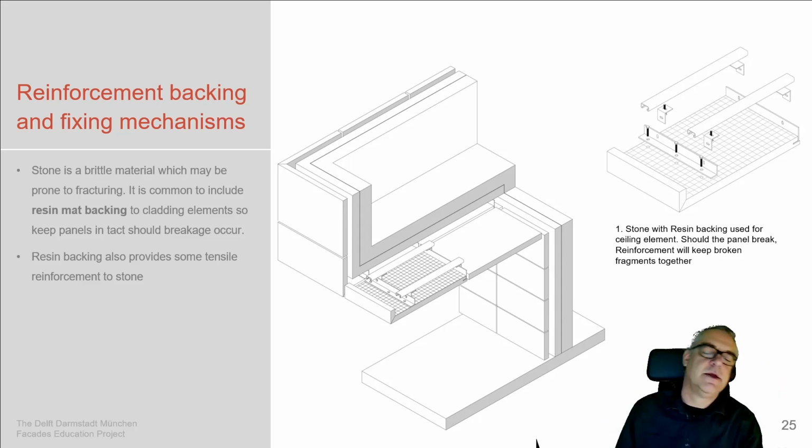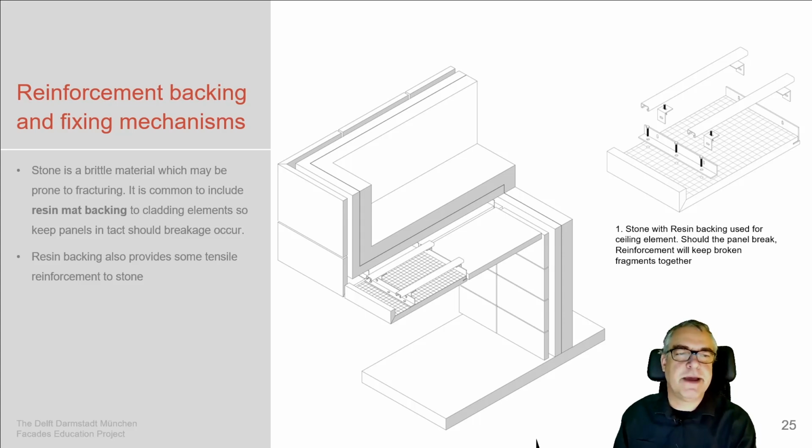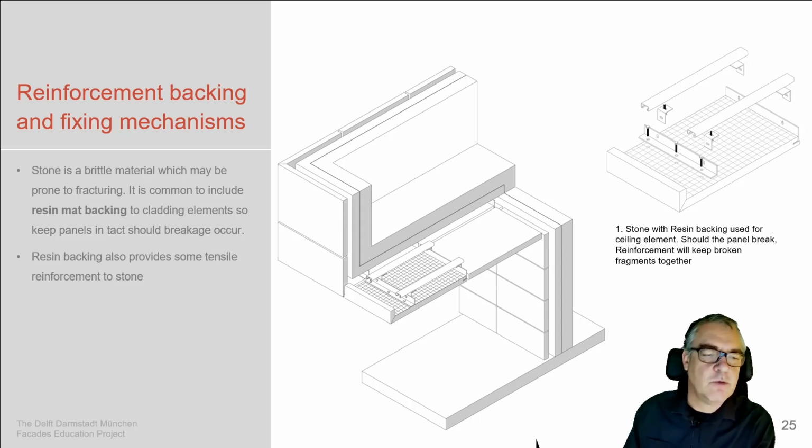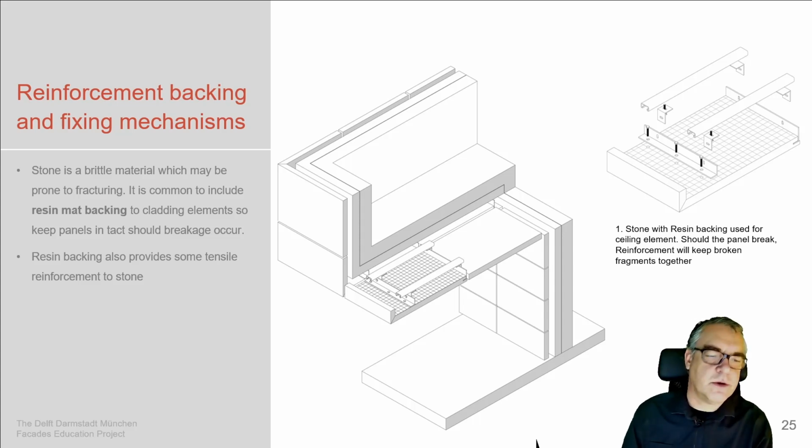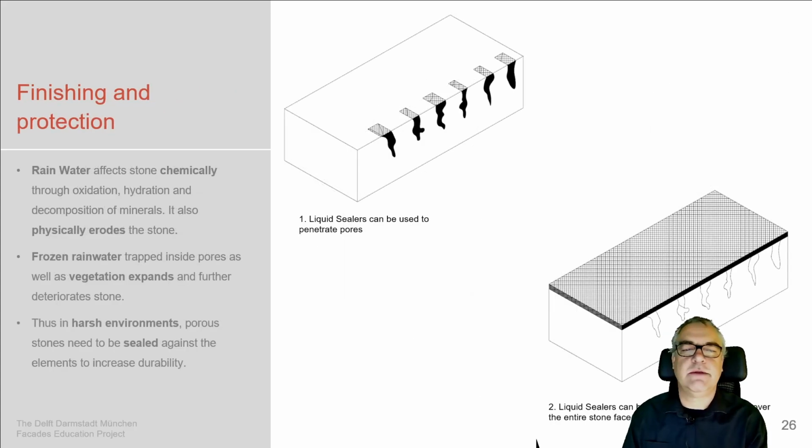If there's an impact, the inner side of the stone will get stress. To prevent this from being a problem, we are able to reinforce the stone with a mesh system. Glass fiber reinforced plastic would be a typical meshing reinforcement system, laminated on the back of the natural stone, maybe even as an edge return support in this situation. And then we are able to fix the entire system to it. Obviously, this is more costly, so you have to identify where you want this to happen and how you're going to deal with that.